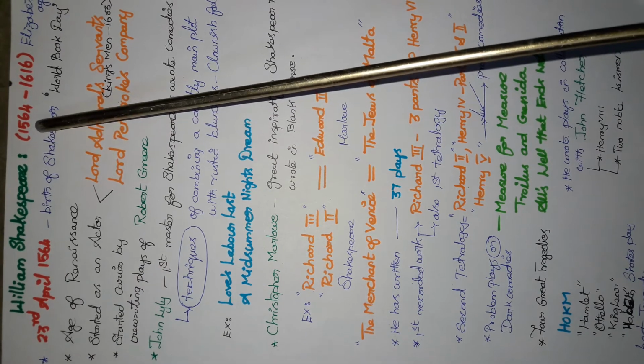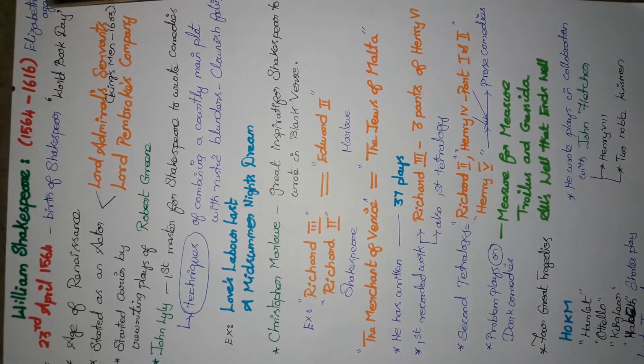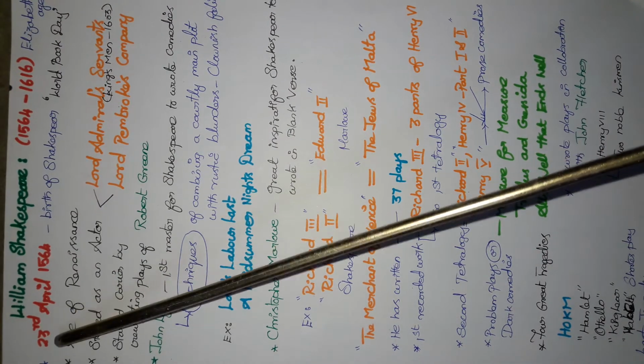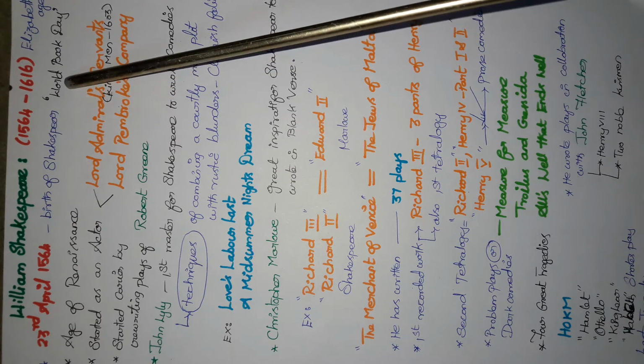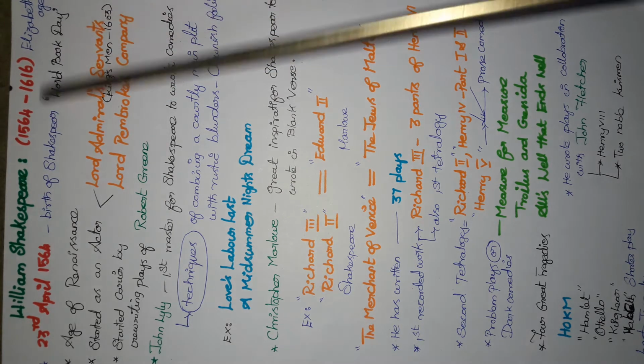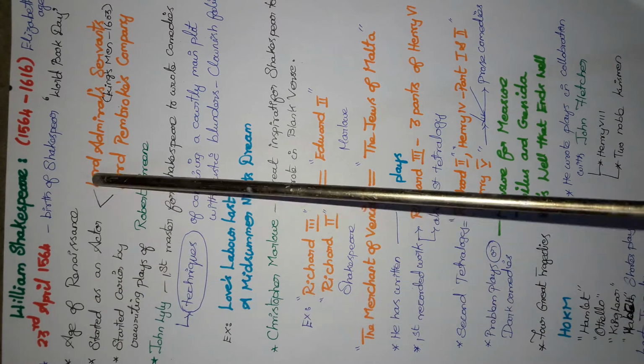William Shakespeare, 1564 to 1616. He belongs to the Elizabethan age. His birthday, 23rd April 1564, is celebrated as World Book Day. Do make a note of it. It's very important. He belongs to the age of Renaissance also.